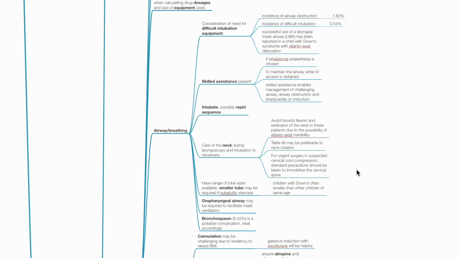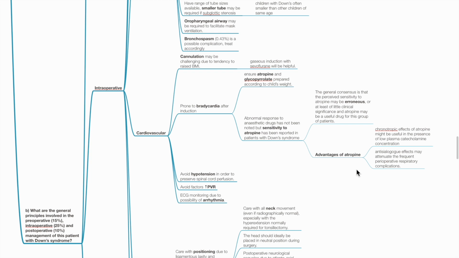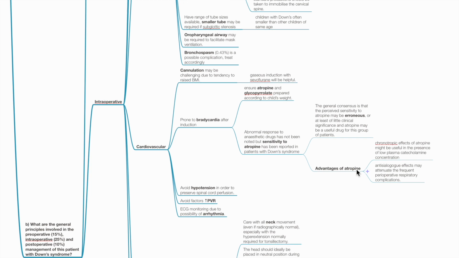Have a range of tube sizes available. Smaller tubes may be required if subglottic stenosis occurs. Oropharyngeal airway may be required to facilitate mask ventilation. Bronchospasm is a possible complication. CVS. IV cannulation may be challenging due to the tendency of obesity. Gaseous induction with sevoflurane will be helpful. Down's patients are prone to bradycardia after induction. Ensure availability of atropine and glycopyrrolate.